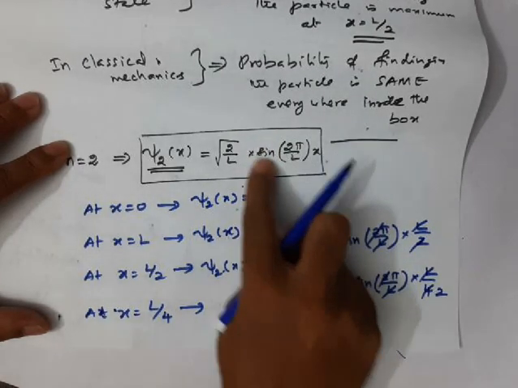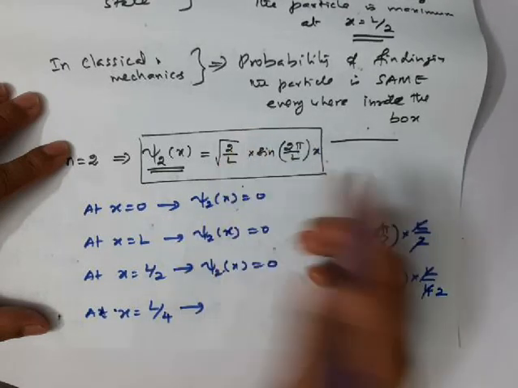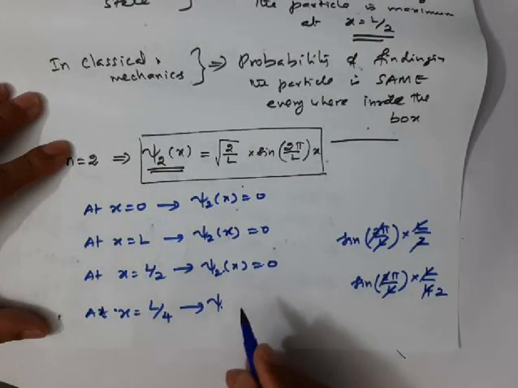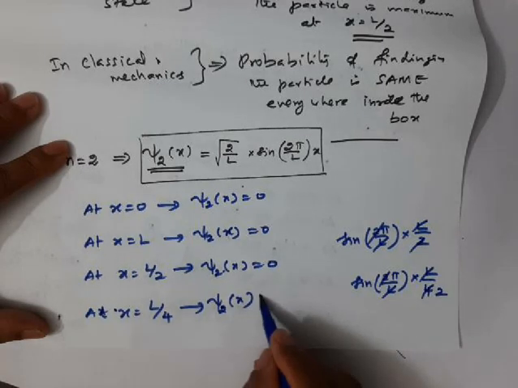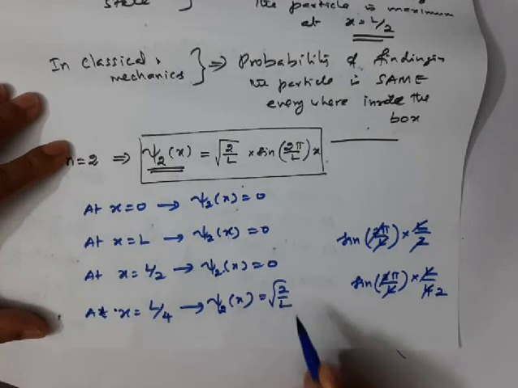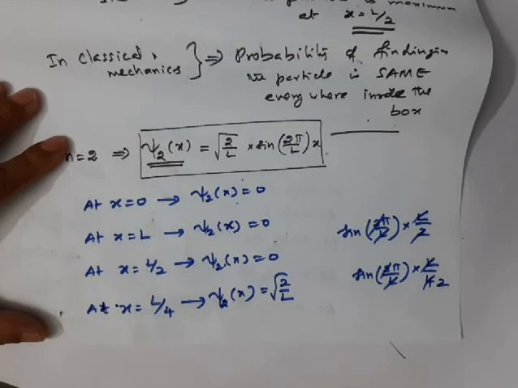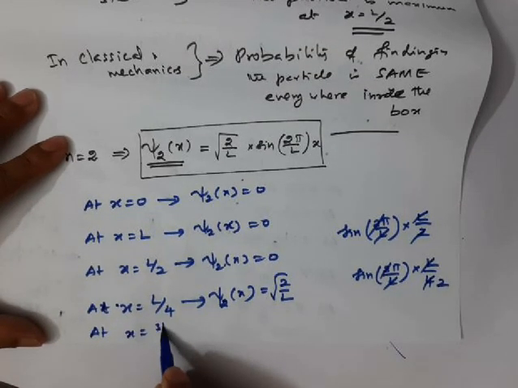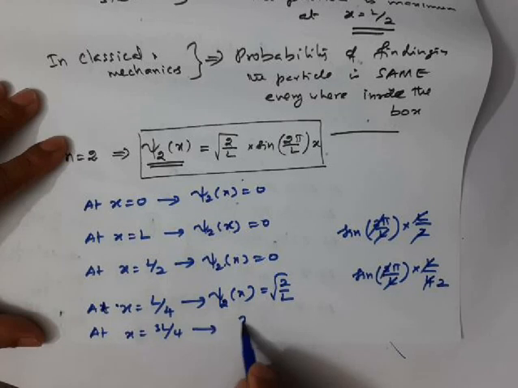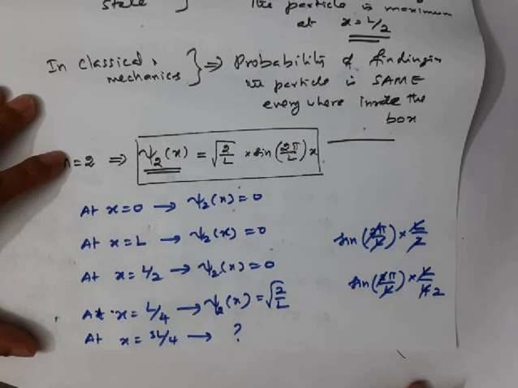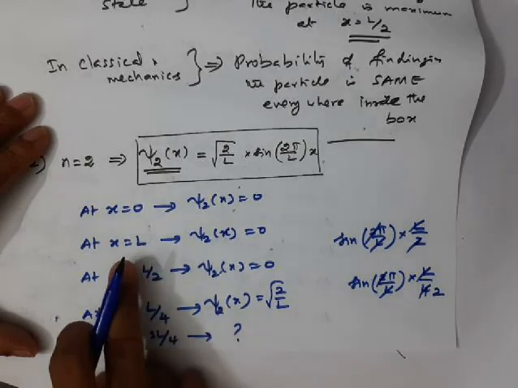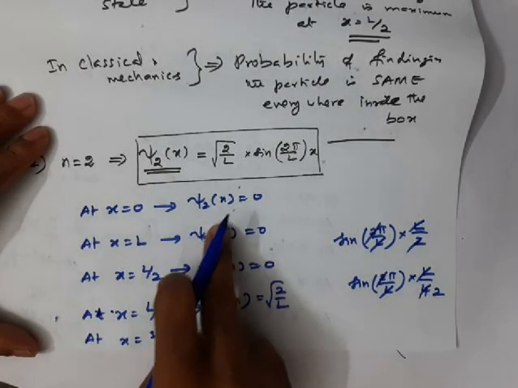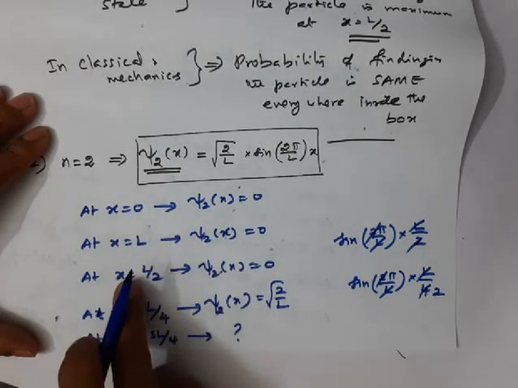Since sine pi by 2 is 1, 1 into this, you will get square root of 2 by L. So the wave function at x equal to L by 4 equals square root of 2 by L. Similarly, let's calculate at x equal to 3L by 4. Let me write it in the next page. These are all the wave function values at different values of x.